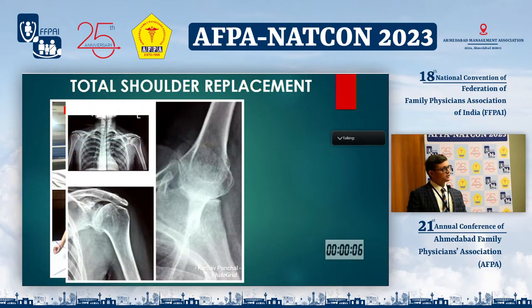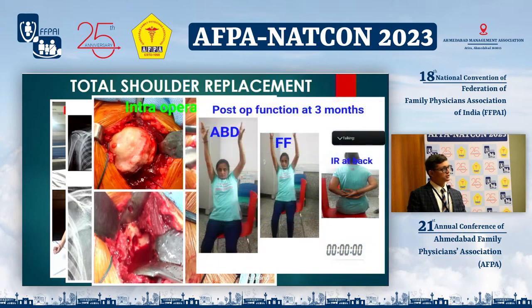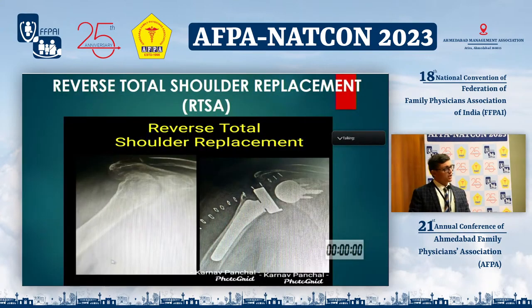If you see the X-ray, there is monoarticular rheumatoid arthritis involving the shoulder joint, the glenoid, and the humeral head. Both are destroyed. The intraoperative findings show the head is deformed, the glenoid is eroded and it is replaced with the glenoid implant. And this is the patient's range of motion at the end of 3 months compared to the preoperative side.